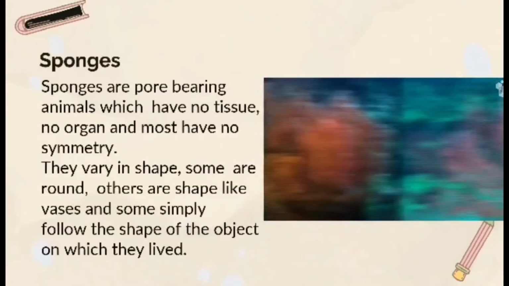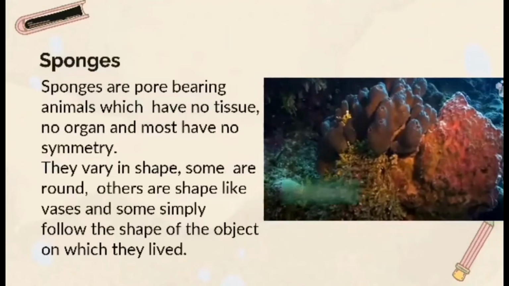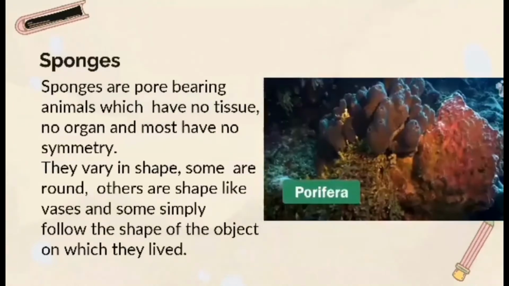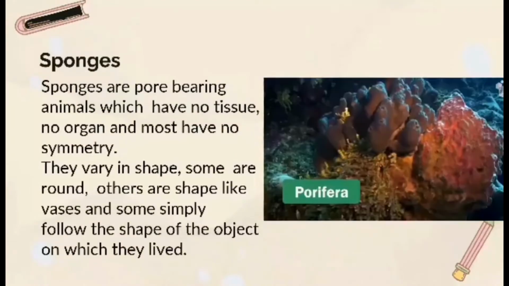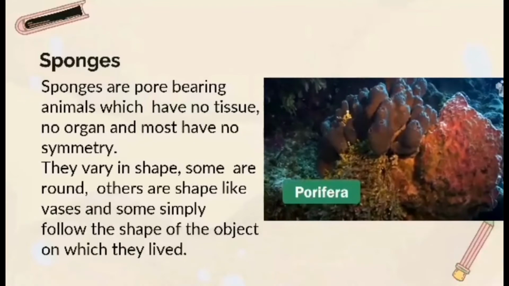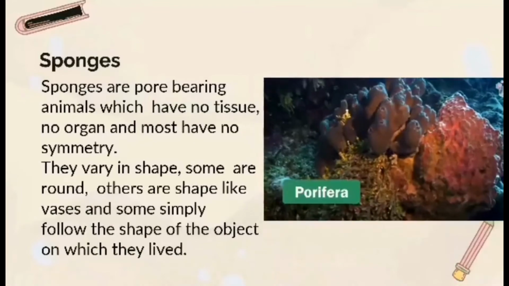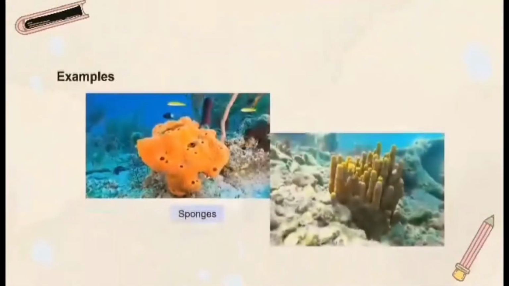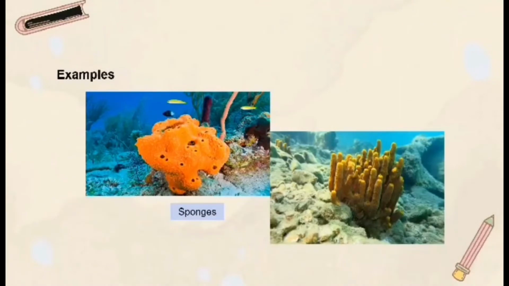Sponges. Sponges are pore-bearing animals which have no tissue, no organ, and most have no symmetry. They vary in shape, some are round, others are shaped like vases, and some simply follow the shape of the object on which they lived. These are examples of sponges.